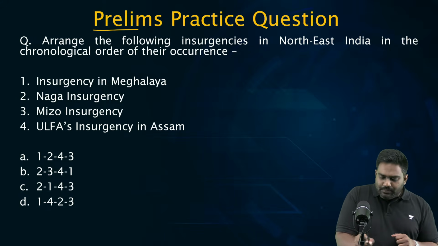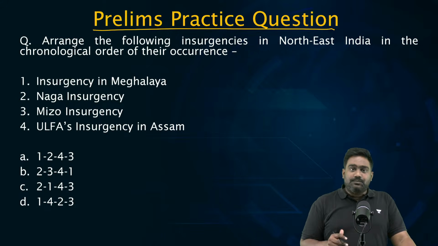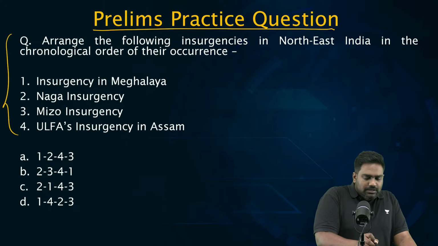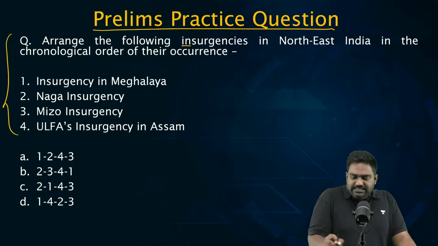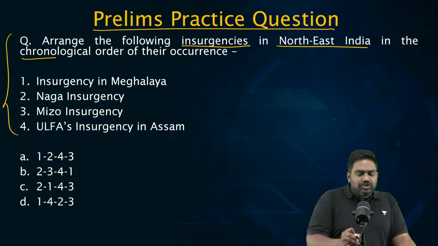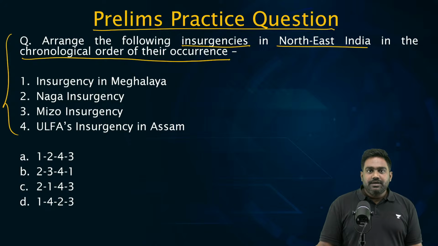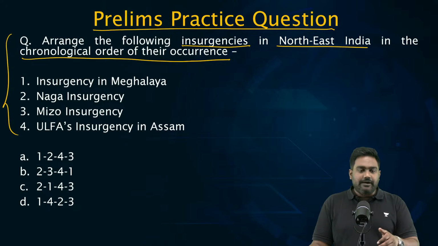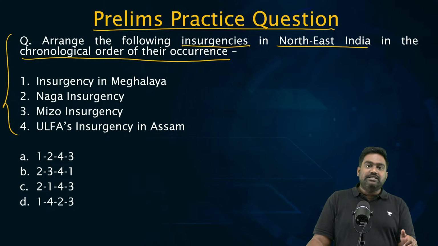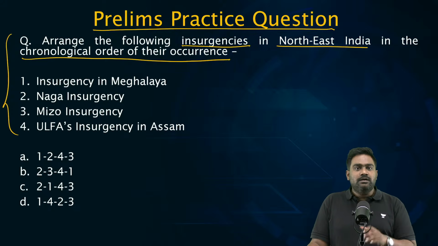Now, why don't we take a prelims practice question? There's a possibility of a prelims question also being asked. So let's test your knowledge. Arrange the following insurgencies in Northeast India in the chronological order of their occurrence. First, we have insurgency in Meghalaya, then Naga insurgency, Mizo insurgency, and ULFA's insurgency in Assam.